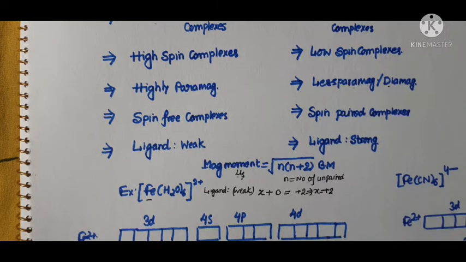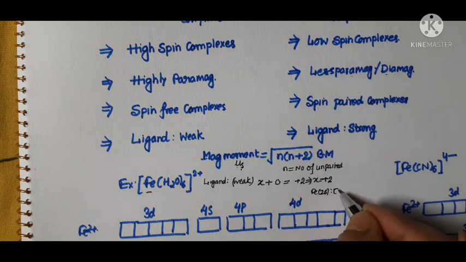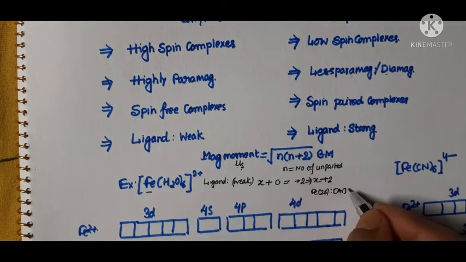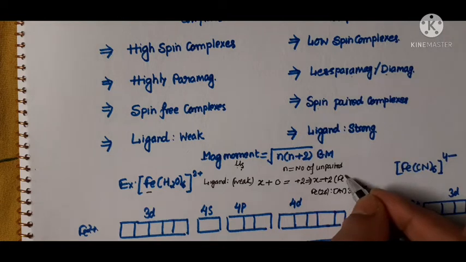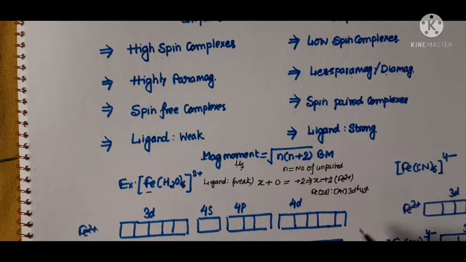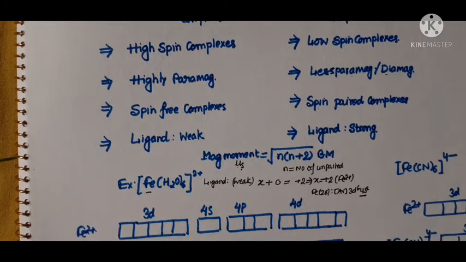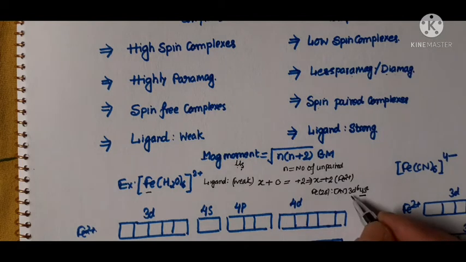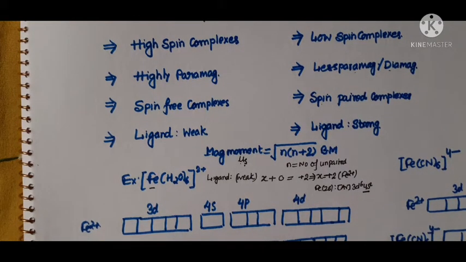As we know, the electronic configuration for the iron atom is argon 3d6 4s2, but the oxidation state of iron is +2, which means 2 electrons will be removed from the 4s orbital and its electronic configuration will be argon 3d6, which means the 3d orbital consists of 6 electrons.